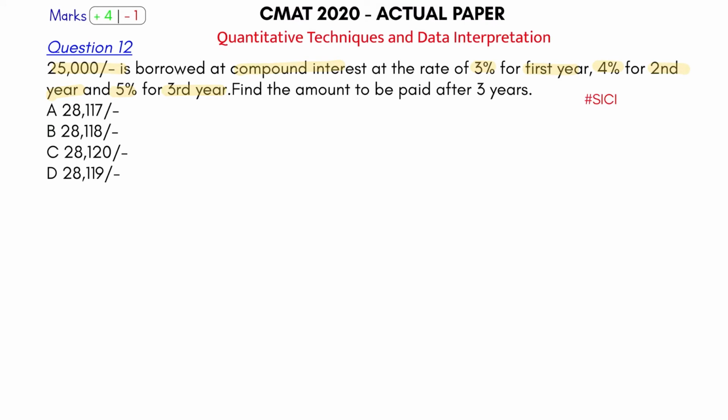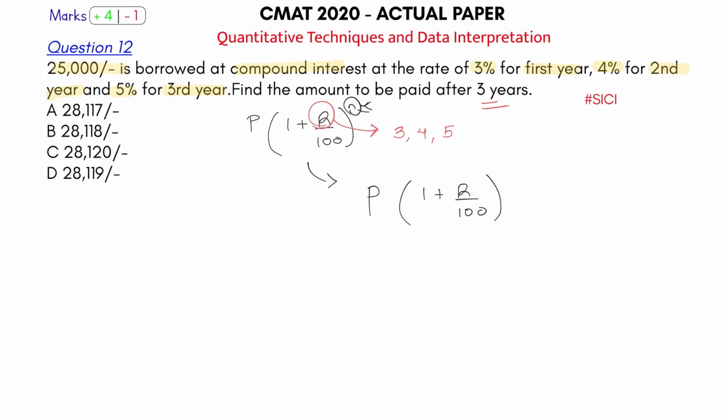So what is the formula we know? We know the formula P into 1 plus R upon 100 raised to n, where n is the number of years. Number of years here are 3, but the R is not the same. The R is changing. It is 3 for the first year, 4 for the second year, and 5 for the third year. So what will I do here? I'll split this one. So I'll write this P, correct. This is 1 plus R upon 100 for the first year. So this n is equal to 3, right? Which means 1 plus R upon 100 is being multiplied thrice. So 1 plus R upon 100 and into 1 plus R upon 100. I'll write it in this way. Okay, that's how you use the formula.